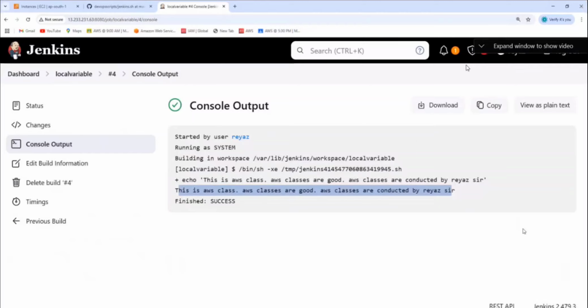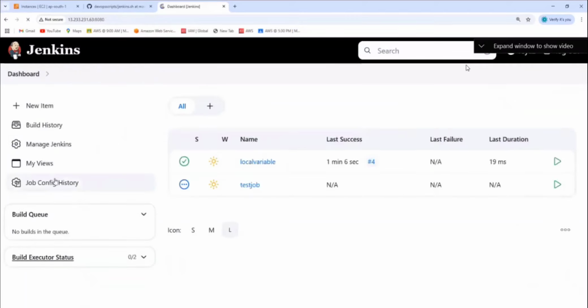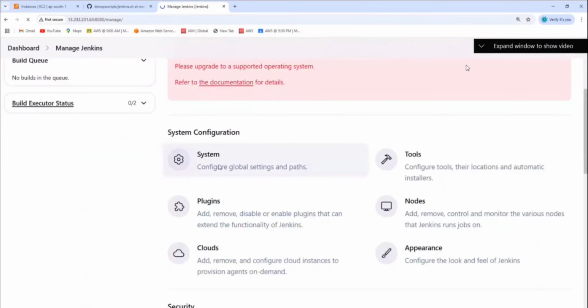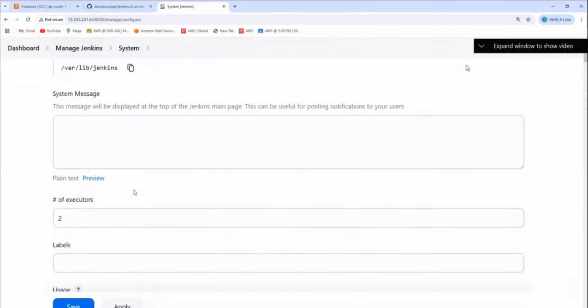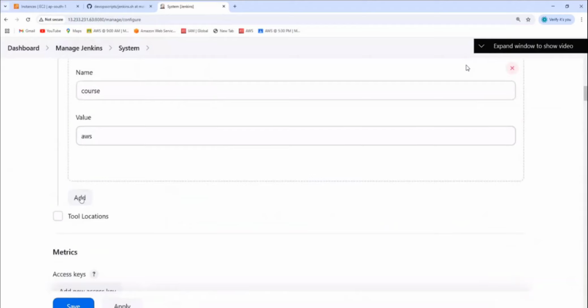How to set multiple global variables? Go to Manage Jenkins and click on System. Here we come down, click on add, and you can add multiple global variables.